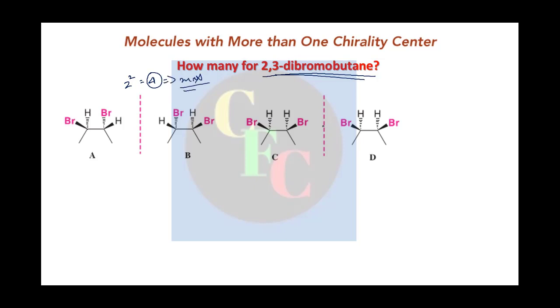So these are the 4 maximum numbers that is possible. Now let's see one by one. See in A, as we did in the previous example also, here also we can assign absolute configuration, right? Suppose this is the highest priority group, that this group as a whole is the second priority and these the 3, right? And the hydrogen is away from you, so you can clearly say this is clockwise, so this will be R, okay?